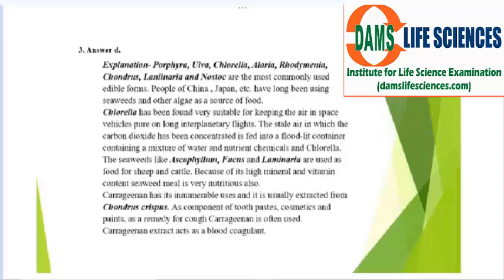Okay. Now this was the economic importance of various classes of algae. You can see how the various classes, like Chlorella, a green alga, is used for improving the oxygen concentration in space flight. And the other species are seaweeds. Seaweeds means they are marine algae. So people along the coast use them as a source of food.